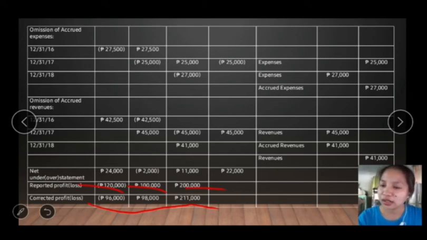So 120,000 loss, you have to add the 24,000 for that. We got a loss of 96,000. For 2017, we have 100,000 plus an overstatement of 2,000, so 98,000. And for 2018, we have 200,000 plus 11,000. That is why we got 211,000.